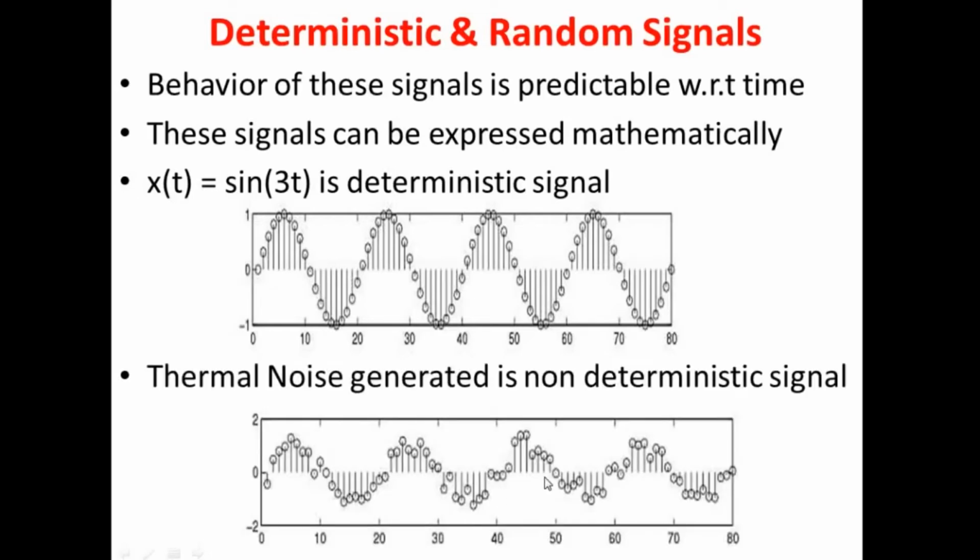And this is thermal noise. It is a capture of thermal noise, and this is an example of a non-deterministic, that is, random signal. Another example is the noise we get while talking over a landline. At that time we have some extra noise, or we hear some crosstalk, and that type of signal we call a random signal, because we cannot predict it with respect to time. We cannot write an equation or express that type of noise mathematically. So that type of signal is a non-deterministic or random signal.